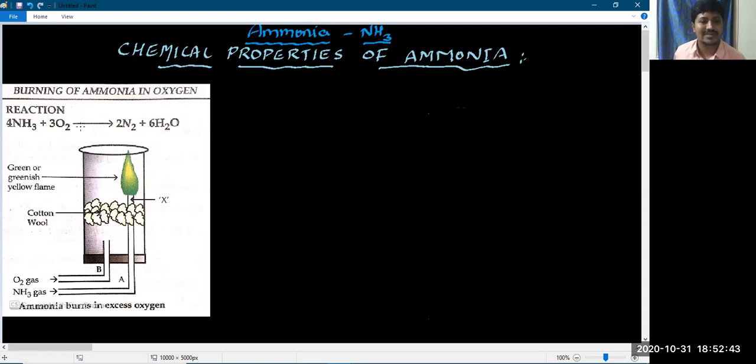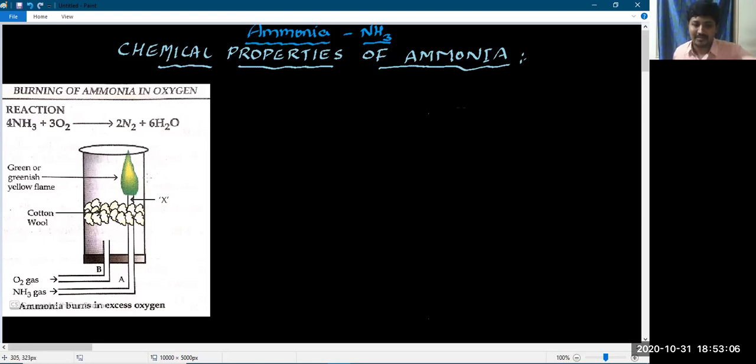Here you can see the diagram: the burning of ammonia in the presence of oxygen. To check this property, we have to take some apparatus. One should be a glass beaker, that is, a cylinder type. Yes, a glass beaker you can take, no problem. Just take one cylinder like this.